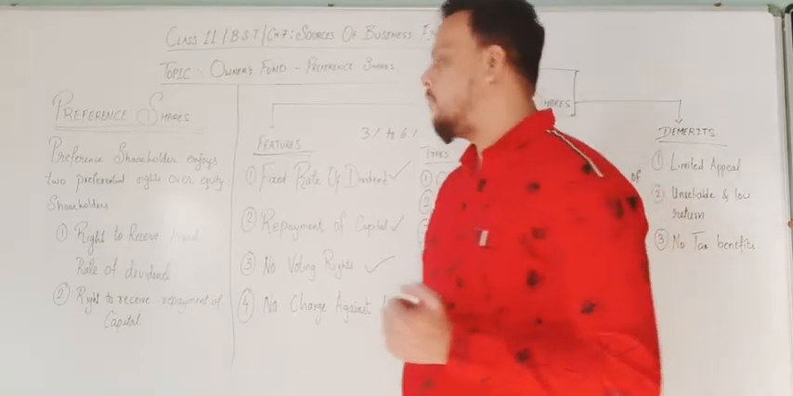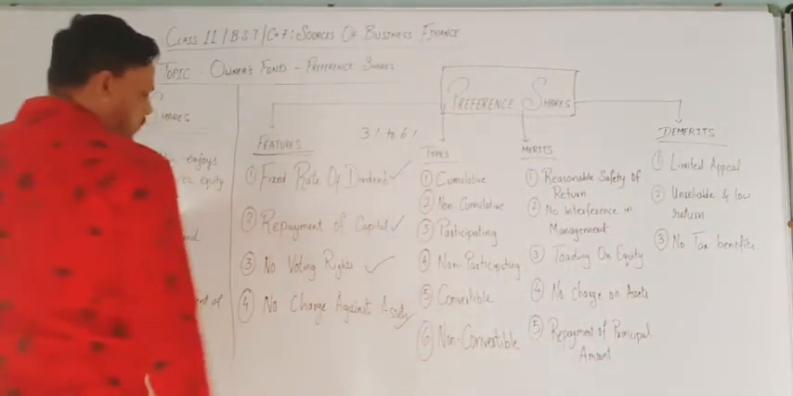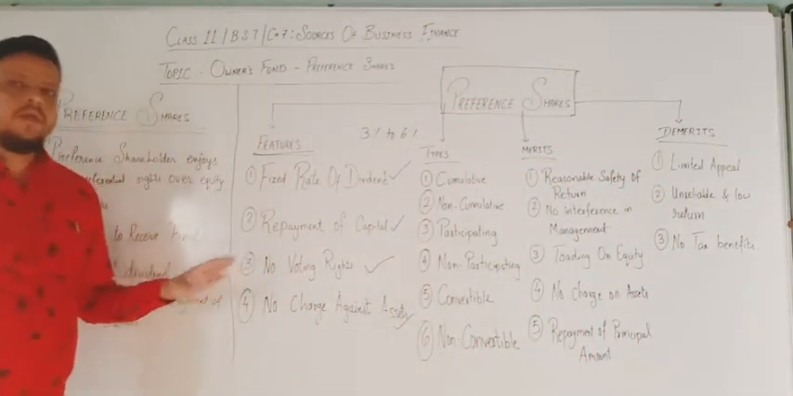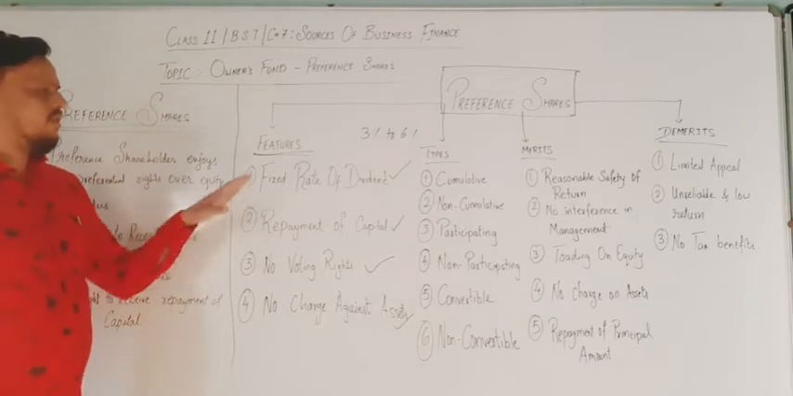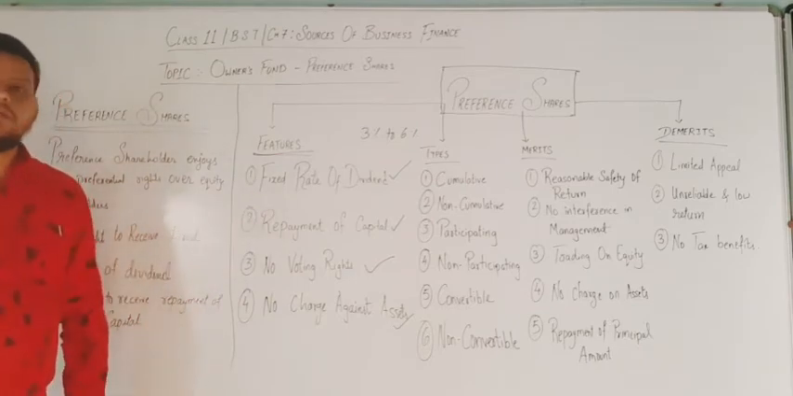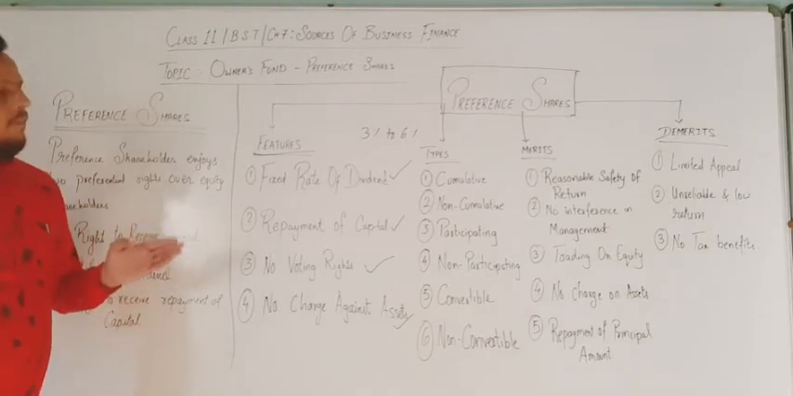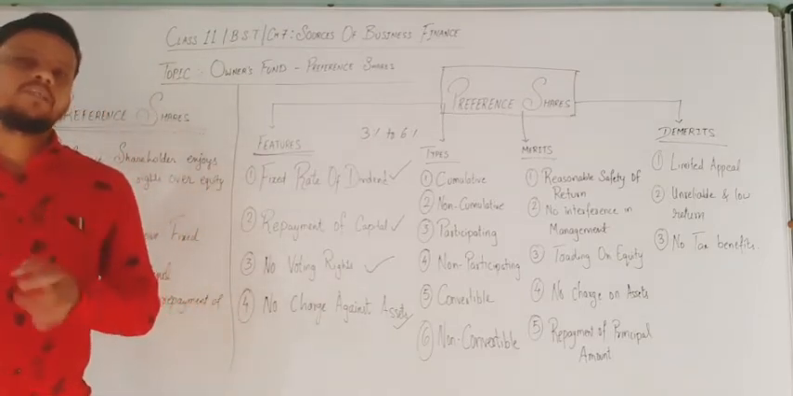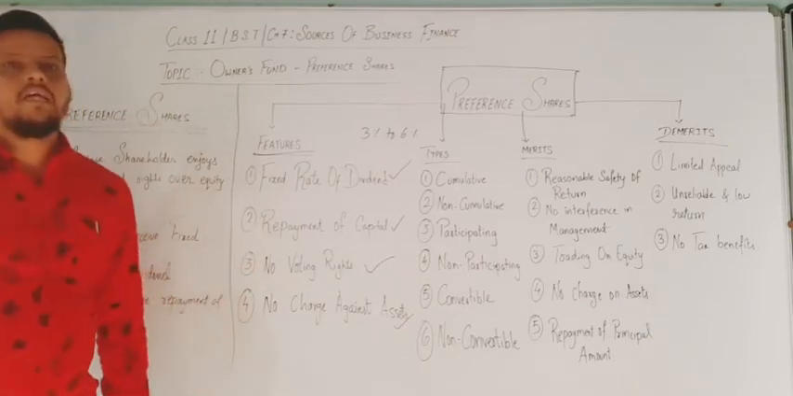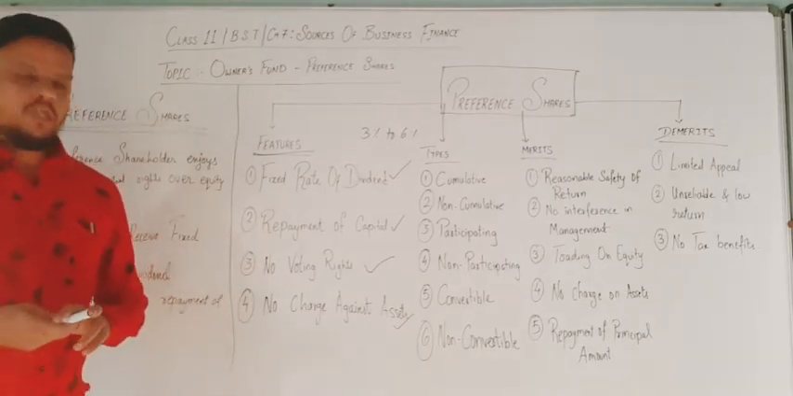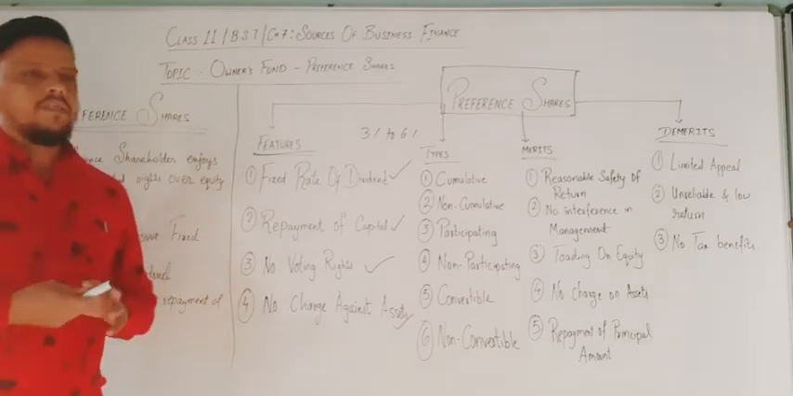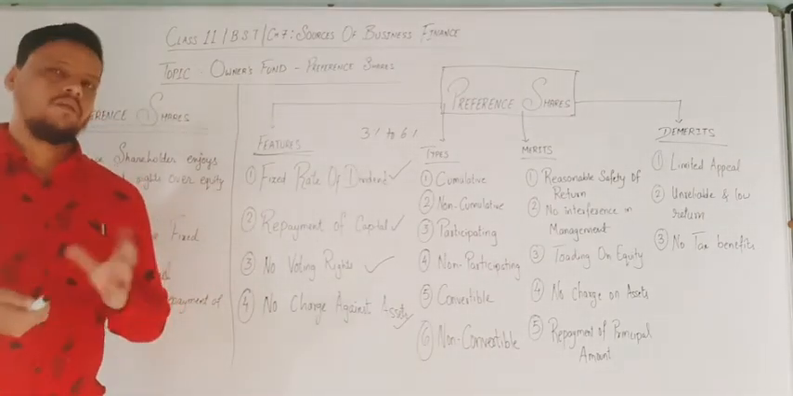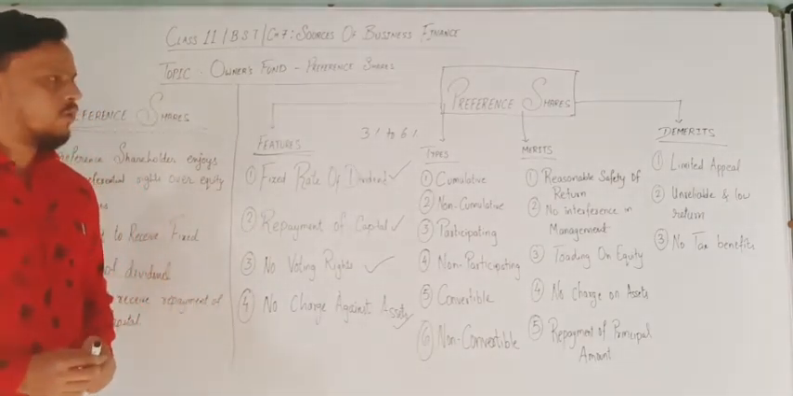This much are the features. I have covered 4 features, so you should study them very carefully. A fixed rate of dividend is given to preference shareholders. Repayment of capital is made after the maturity period gets over. No voting right is provided to preference shareholders. No charge against assets applies to preference shareholders.